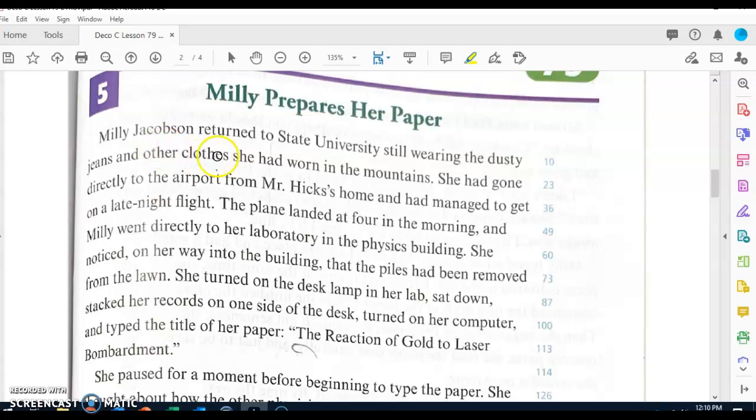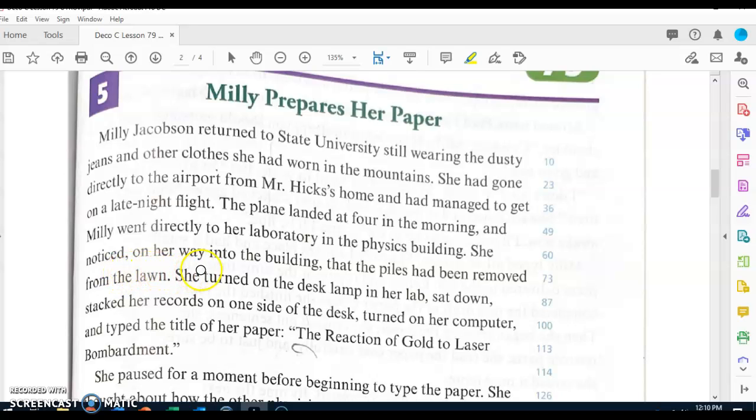Millie Jacobson returned to State University, still wearing the dusty jeans and other clothes she had worn in the mountains. She had gone directly to the airport from Mr. Hicks' home and had managed to get on a late-night flight. The plane landed at 4 in the morning and Millie went directly to her laboratory in the physics building.